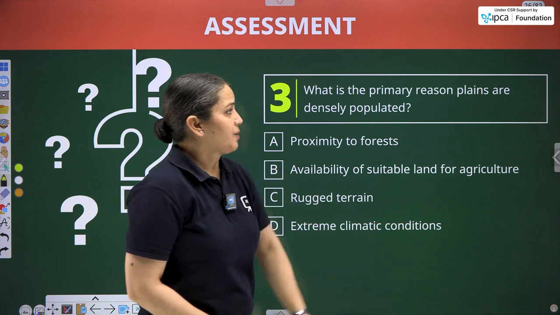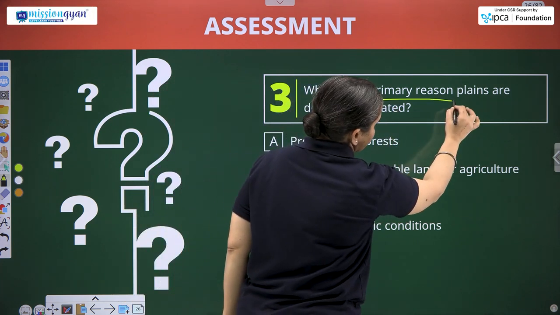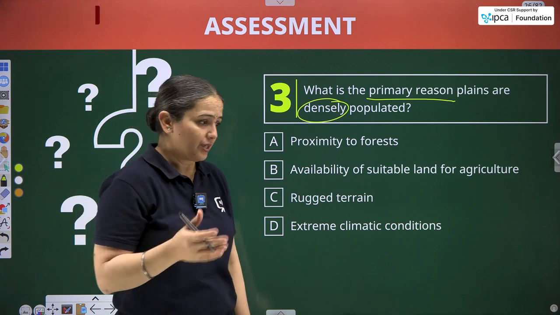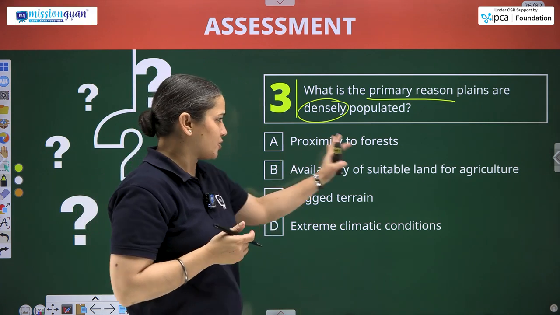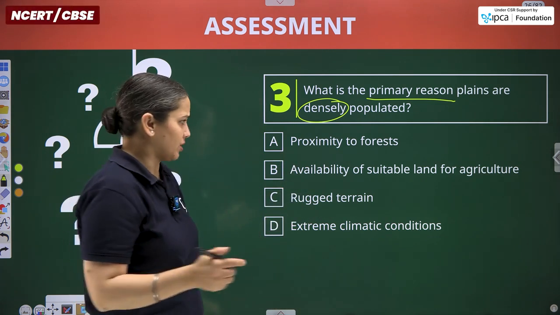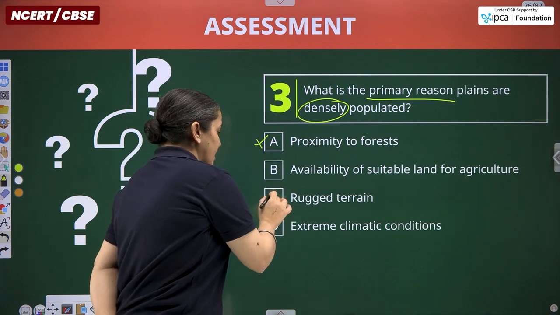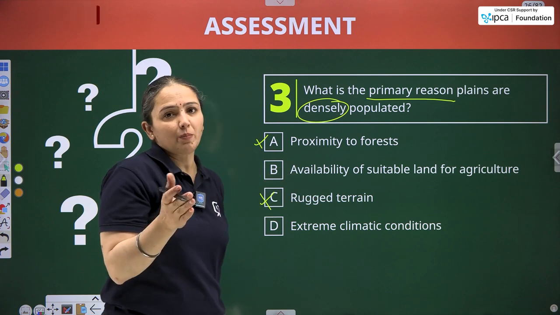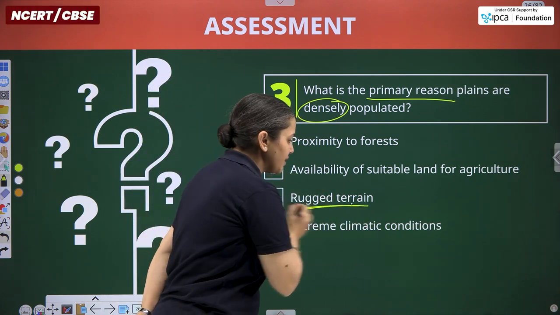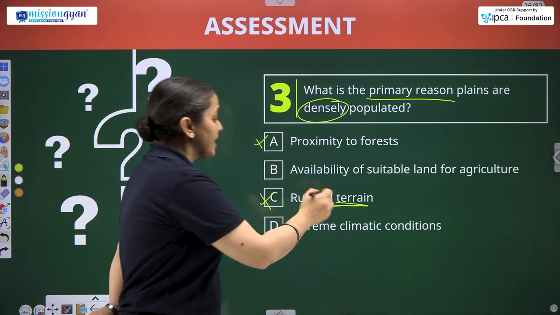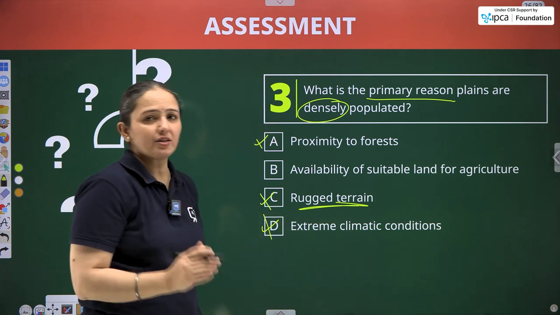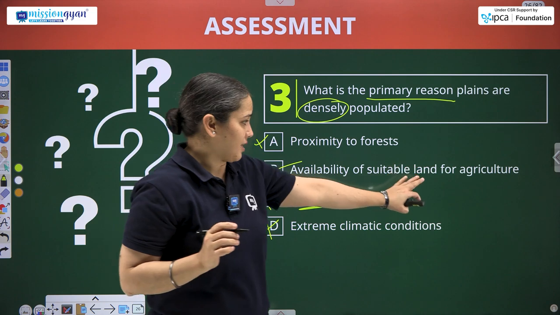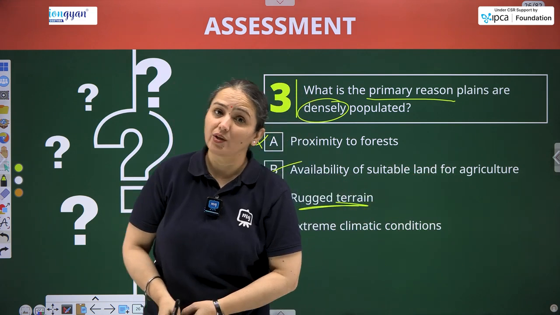Then what is the primary, basic reason that plains are densely populated, heavily populated? Is it the proximity to forest, nearness to forest? Not at all. Rugged terrain, rough region? No, it will decrease the population. The population will be sparse in these areas. Then comes extreme climatic condition? Not at all, it is not in favor. So our answer is availability of sustainable and suitable land for agriculture.